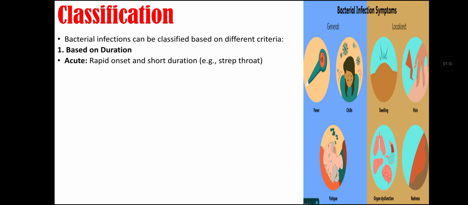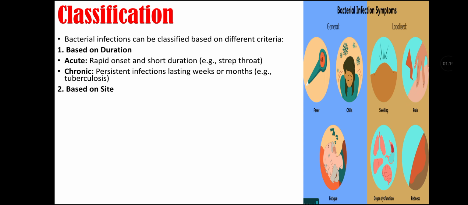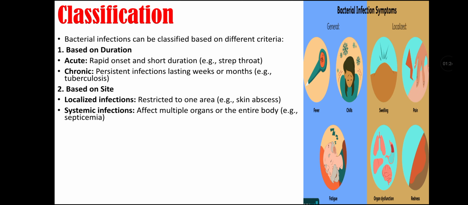Based on duration, the infection may be acute or chronic. Acute infection is rapid onset and short duration, while chronic bacterial infection is a persistent infection that may last weeks or months, like tuberculosis. Based on site of infection, infection may be localized or systemic. Localized infection is restricted to one area, like skin abscess, while systemic infection affects multiple organs or the entire body, like septicemia.